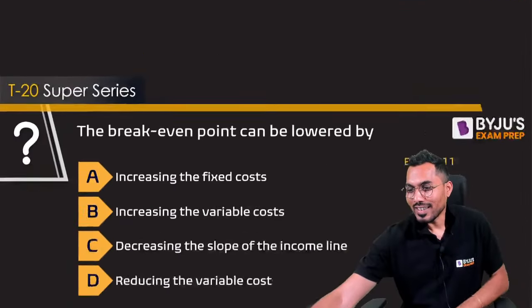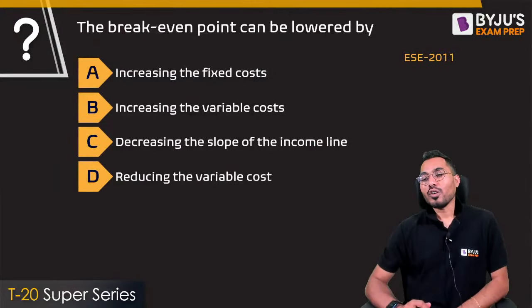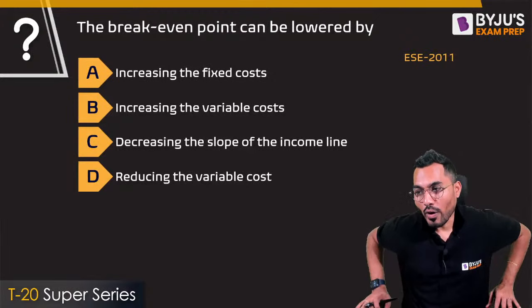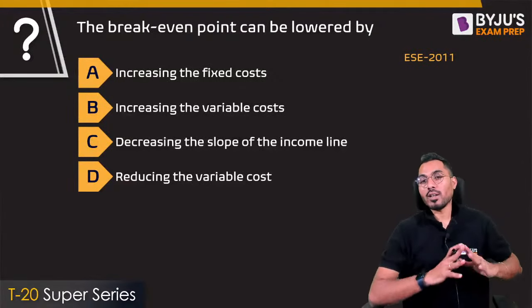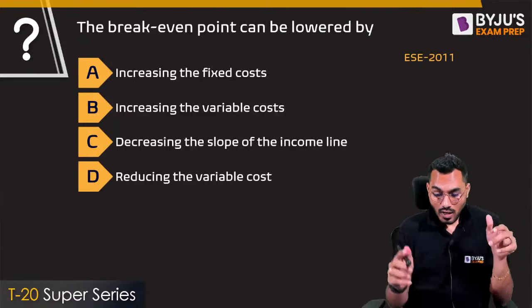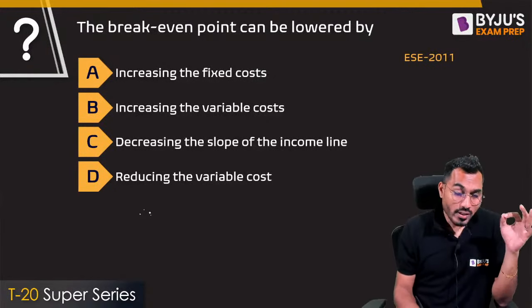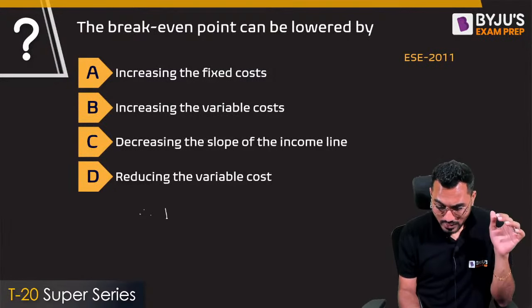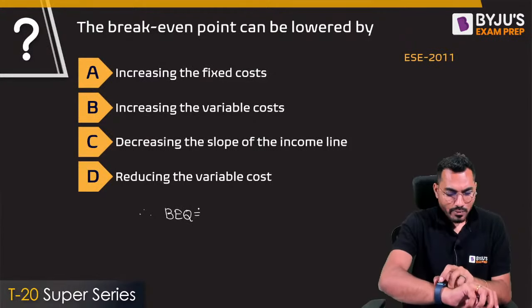Answer is this, right? Fine. Now if I want to lower the break-even point, the break-even point can be lowered by, so what is the option? We are interested to lower the break-even point, and we have discussed that. I'll say that, sir, break-even quantity, just now we have discussed that. What is the break-even quantity?